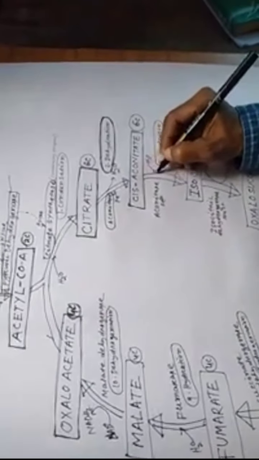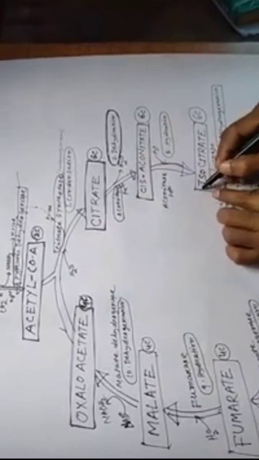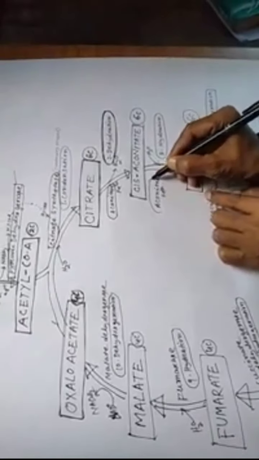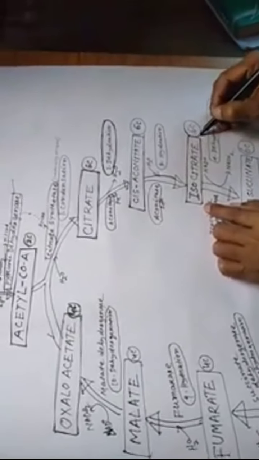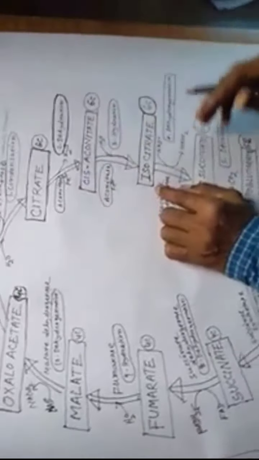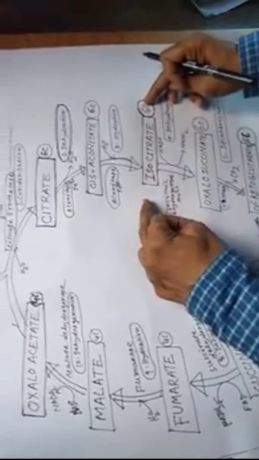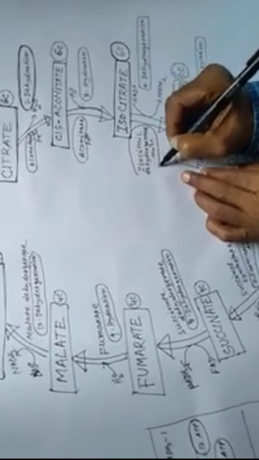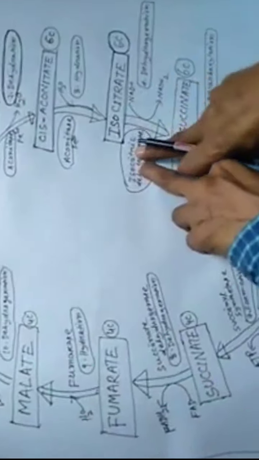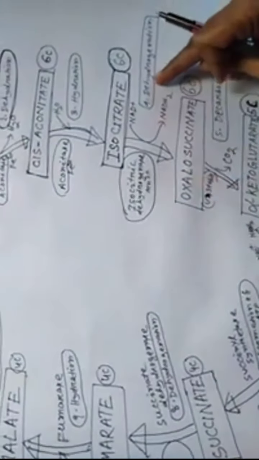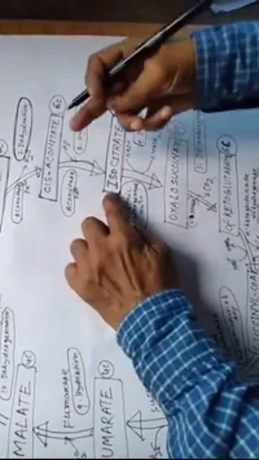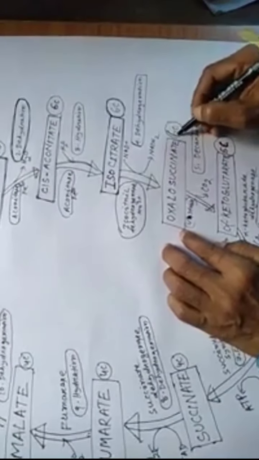Here cis-aconitate is converted into isocitrate in the presence of the enzyme aconitase. Isocitrate is a 6 carbon compound. Then, in the presence of the enzyme isocitric dehydrogenase, with NADH2, dehydrogenation occurs, and isocitrate 6C is converted into oxalosuccinate, which is 6C.